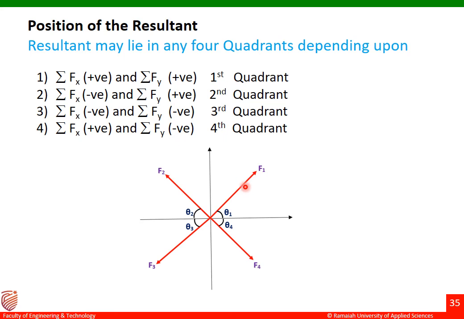then the resultant is lying in the first quadrant. Next, if summation Fx is negative and summation Fy is positive, then the resultant is lying in the second quadrant. If summation Fx is negative and summation Fy is also negative, then the resultant is lying in the third quadrant. The last one: if summation Fx is positive and summation Fy is negative, then the resultant is lying in the fourth quadrant. This is how we can identify where exactly the resultant is lying with the help of the summation Fx and summation Fy values.